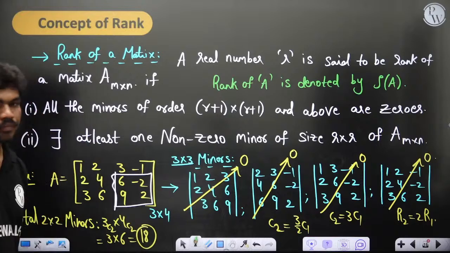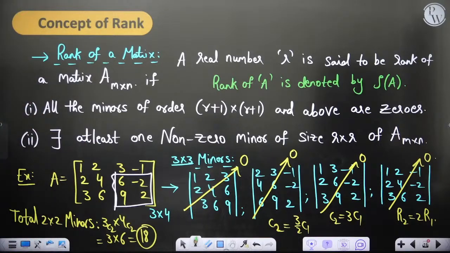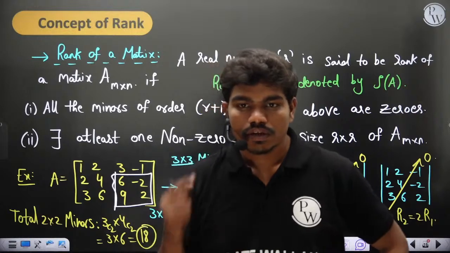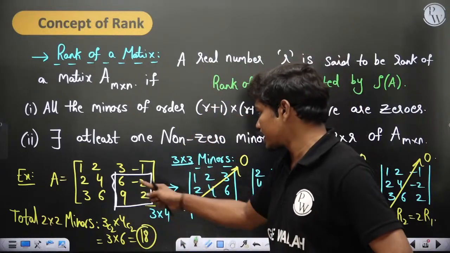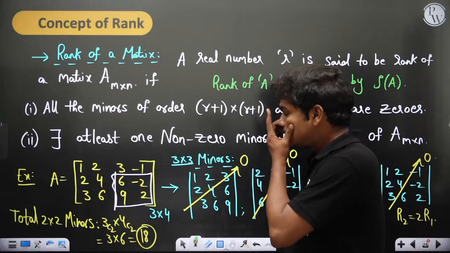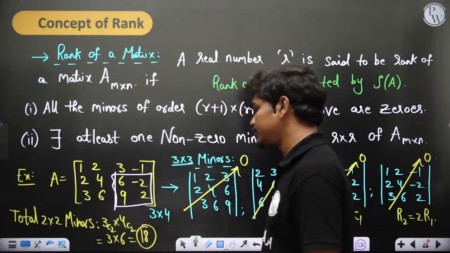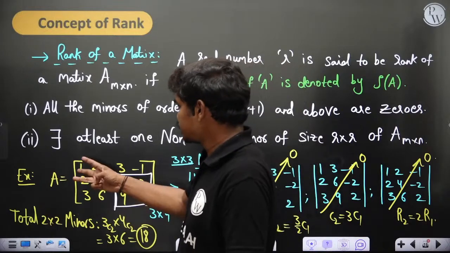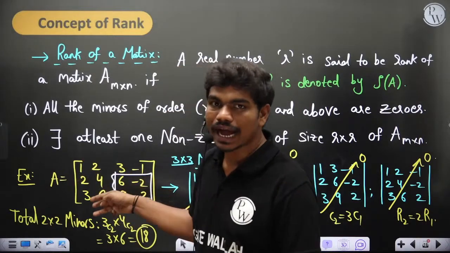Okay, so let's see how I calculated the total number of minors. Here 2 is the rank because you can clearly have a 2 by 2 non-zero minor. And first of all, how did this 18 come? If I want to form a 2 by 2 matrix out of these 3 rows that I have, I can select any 2 rows.